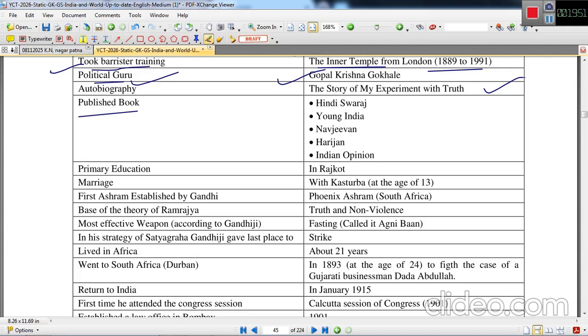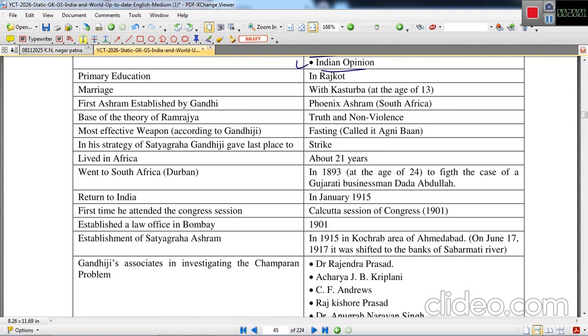He published Hind Swaraj. He was editor of Young India. He started Navjeevan. He started Harijan. He also edited Indian Opinion. Primary education he took in Rajkot. He was married to Kasturba Gandhi at the age of 13.